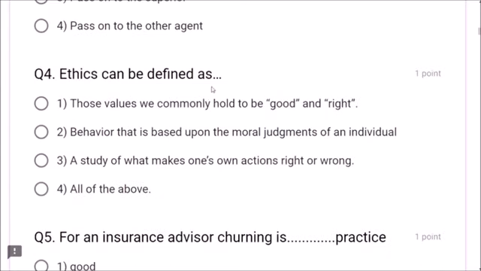Ethics can be defined as those values we commonly hold to good and right. Yes, it is correct. Behavior that is based upon the moral judgments of an individual. Yes, it is also correct. A study of what makes one's own actions right or wrong. It is also correct. That means all of the above is correct, friends. Ethics can be defined as all these.